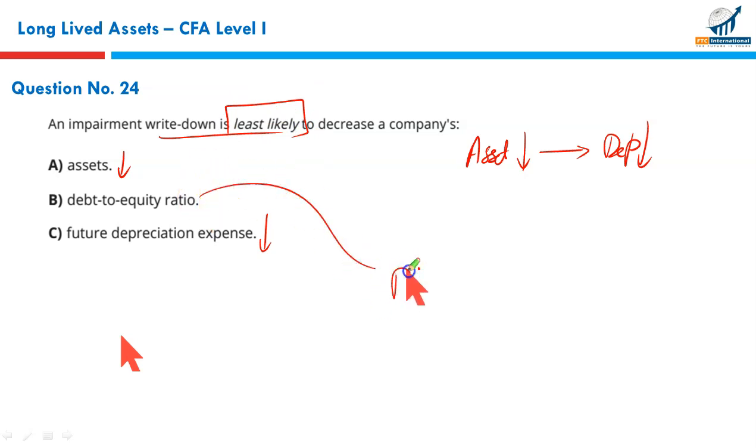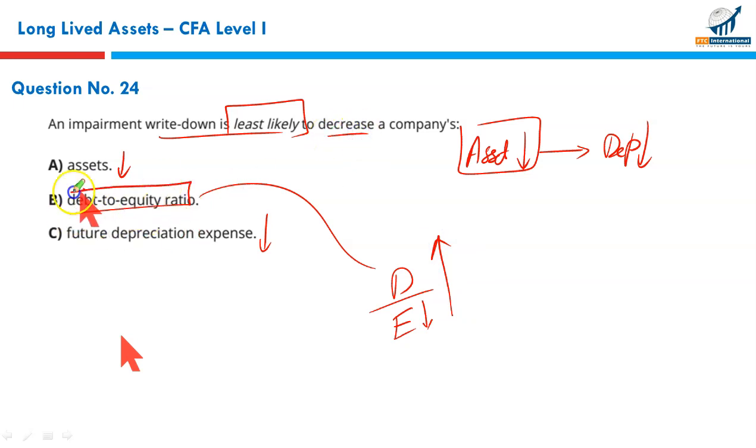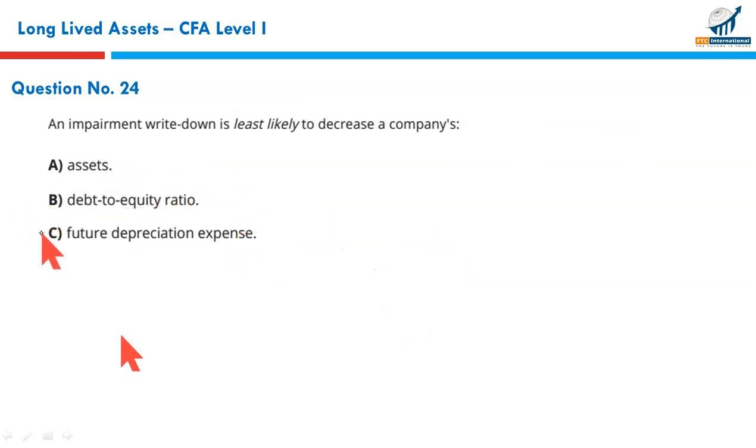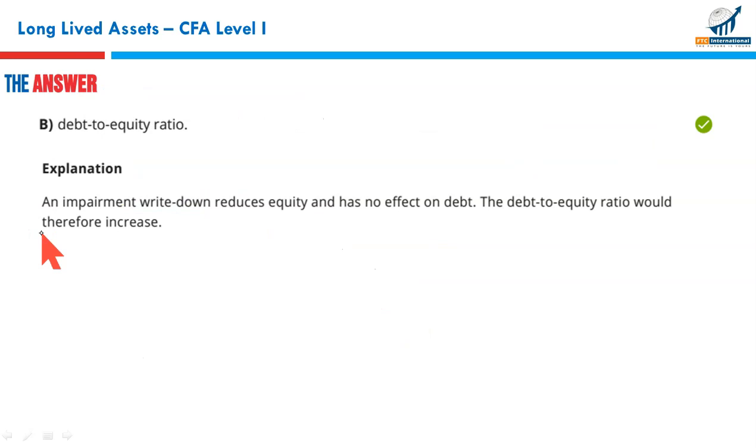Let's see, debt upon equity. Since you have written down this asset, it will result in a loss, and a loss expense reduces equity. A reduction in equity reduces the denominator, so this ratio improves. So there is no decrease in this ratio; rather, this ratio is increasing. The rest, A and C, are falling. So that makes B the correct option. So you need to read every option. You need to convince yourself why the right is right and why the wrong is wrong.